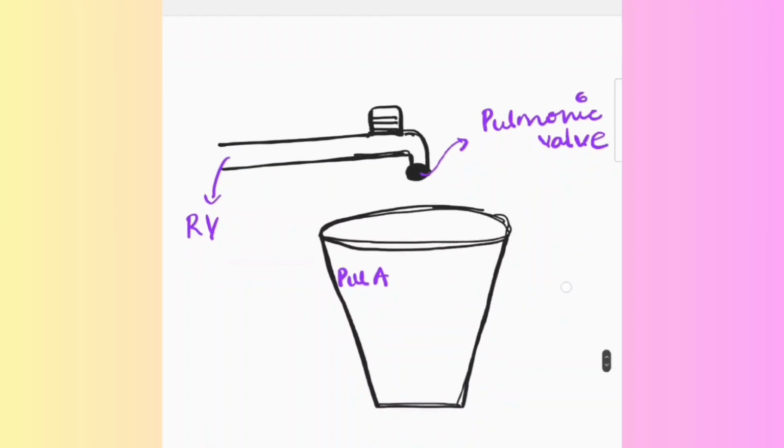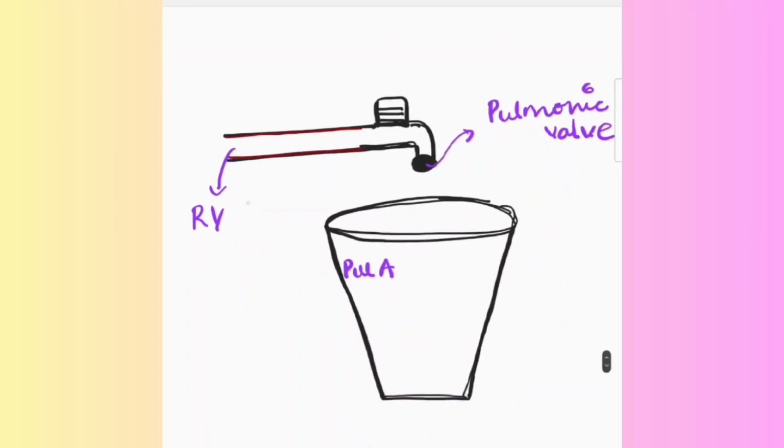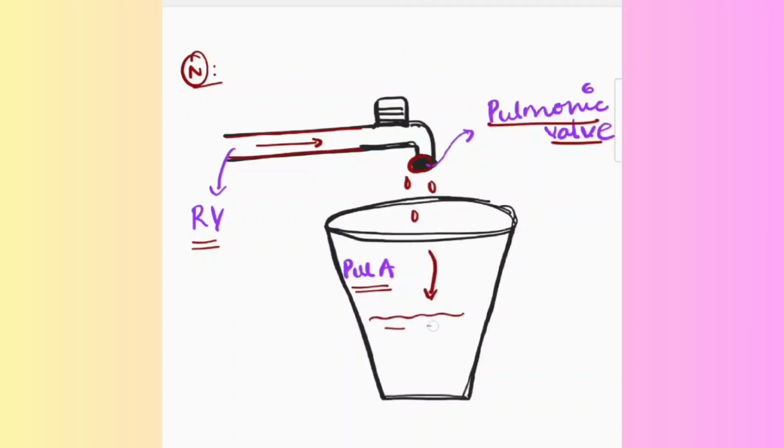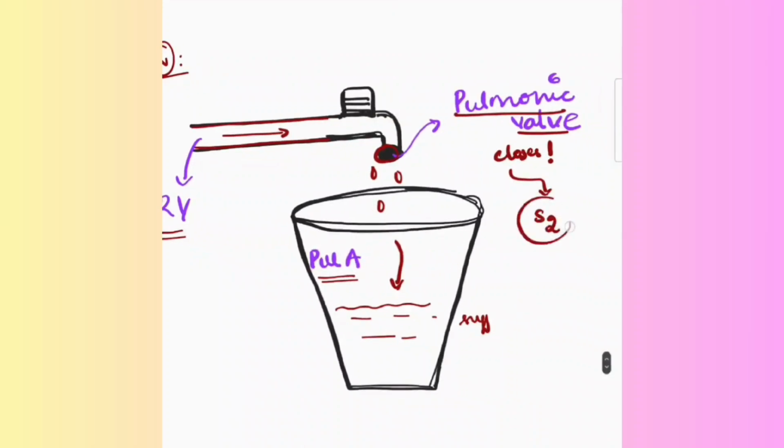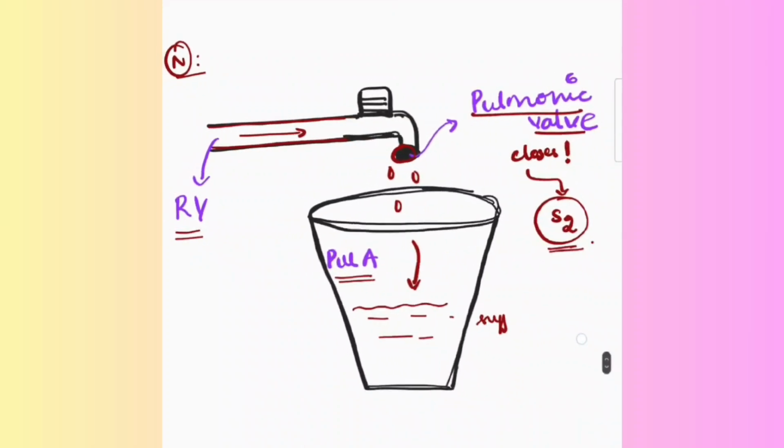Now let's visualize this. Take this pipeline to be the right ventricle. The bucket that is going to be filled is the pulmonary artery, and the tap which can be closed is the pulmonic valve. So normally the blood flows from the right ventricle, passes via the pulmonic valve into the pulmonary artery, and once it is filled to a sufficient amount, the pulmonic valve closes, and this closure of the pulmonic and the aortic valve produces the systolic heart sound S2.